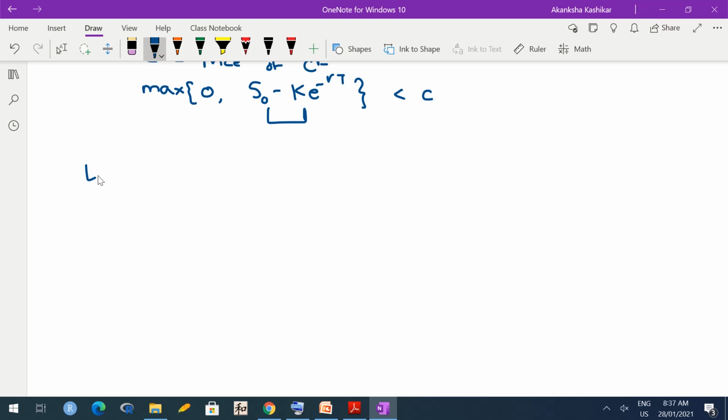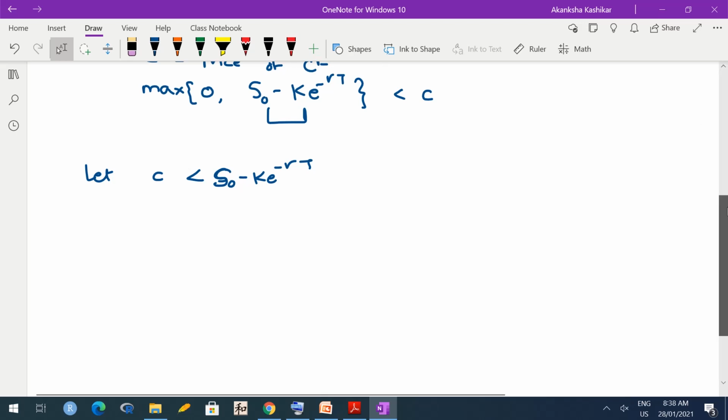Okay. So let c be less than S naught minus K e raised to minus RT. So this is like a proof by contradiction. You must have done this in real analysis. What we want to prove ideally is that c is greater than this. So we take c less than this and we would arrive at a problem, that is, an arbitrage opportunity. So suppose c is less than this, meaning c is actually smaller than what it should be. Ideally we know it should be larger than this.